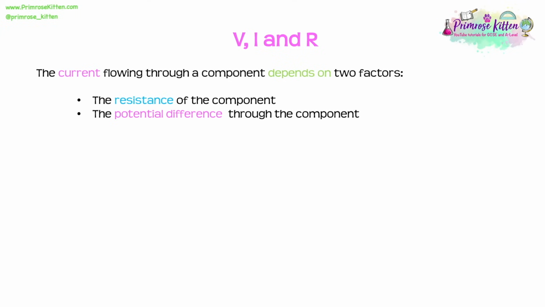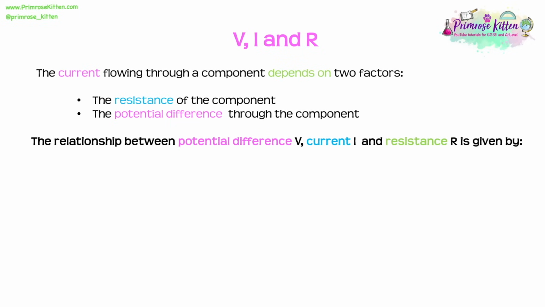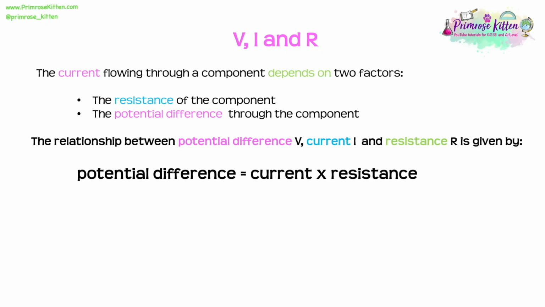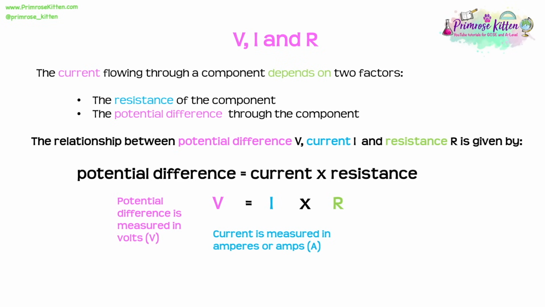We need to know the relationship between potential difference, current, and resistance. So we need to know that the potential difference is equal to the current times the resistance. And again, we'll find that using the symbols can just be a quicker way to write this down. And so we might see this as V equals I times R, where V is potential difference, it's the voltage, current is the I, and R is the resistance. So potential difference is measured in volts, which is V, current is measured in amperes or amps, which is a capital A, and resistance is measured in ohms, which is the Greek symbol omega.